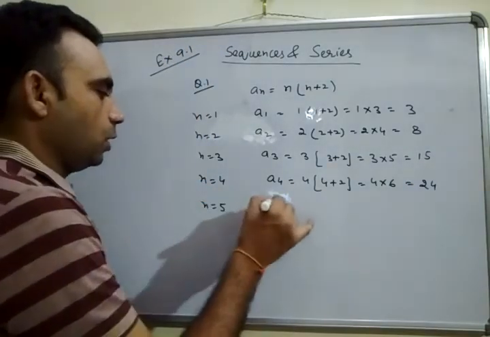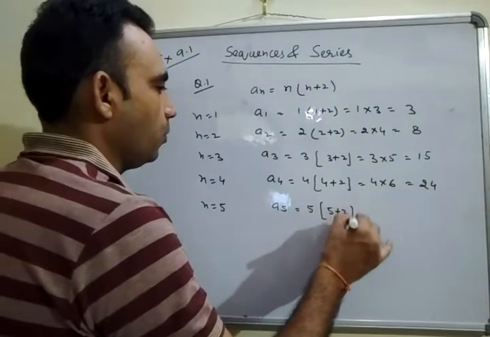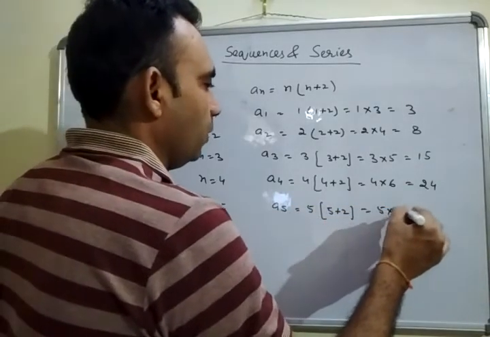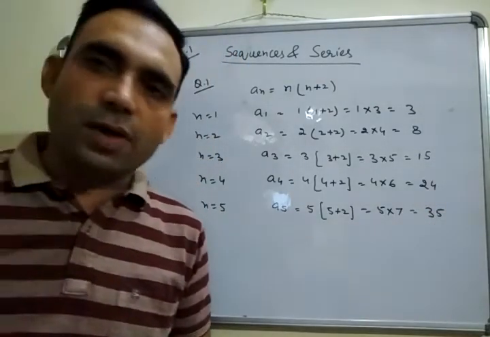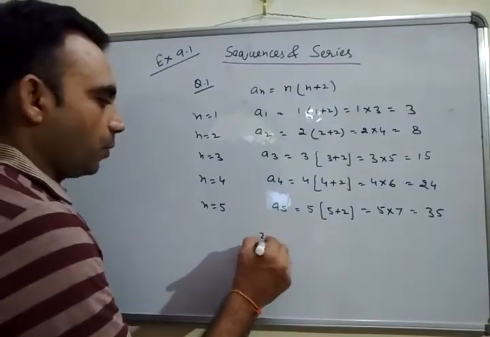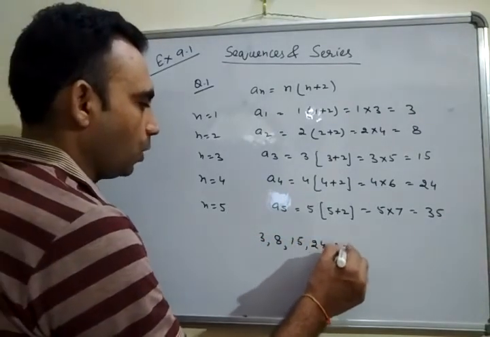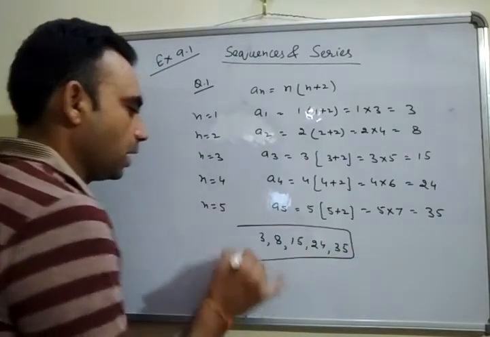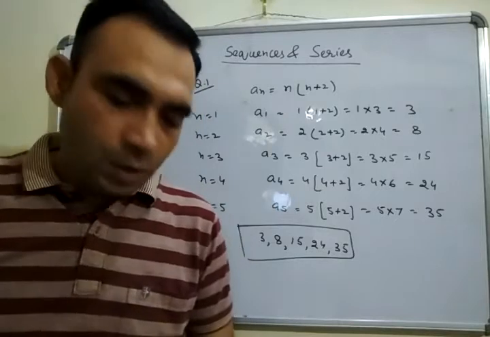And n is equal to 5, a5 is 5 into (5 plus 2), 5 into 7, which is 35. So these are the first 5 terms of the given sequence. We may write 3, 8, 15, 24 and 35. This is the given sequence whose nth term is given by n(n plus 2).